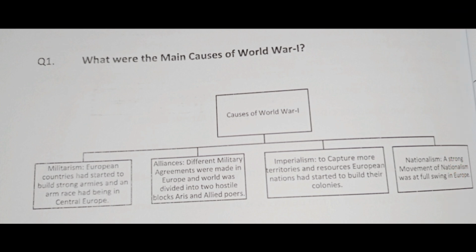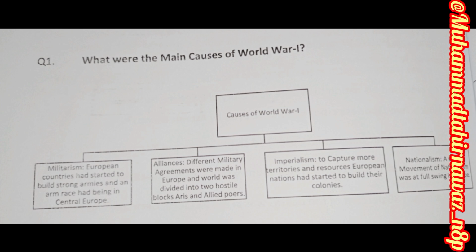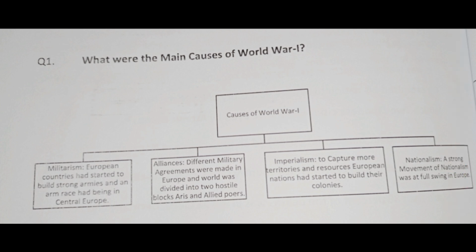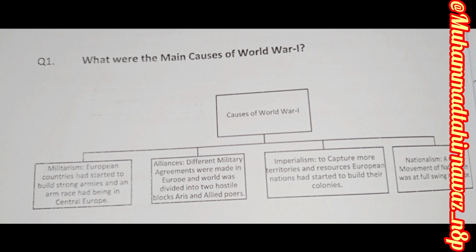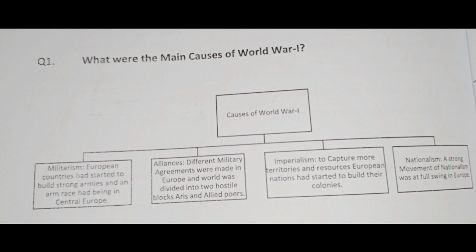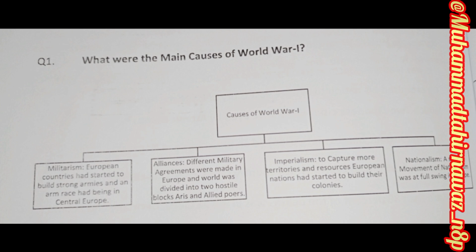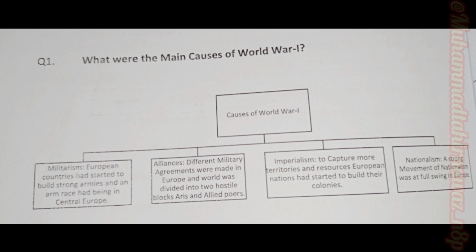Alliances: different military agreements were made in Europe and the world was divided into two hostile blocs, allied powers and central powers. Imperialism: to capture more territories and resources, European nations had started to build their colonies. Nationalism: a strong movement of nationalism was in full swing in Europe.